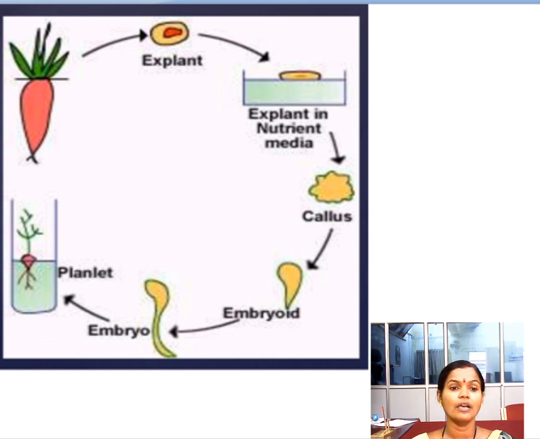For example, the root is separated, cut and kept in one petri plate. The stem is separated, cut into small pieces and kept in one petri plate. The leaf is taken, measured, cut and kept in another petri plate. Like that, all the other parts of the plant body are separated and kept in different petri plates.